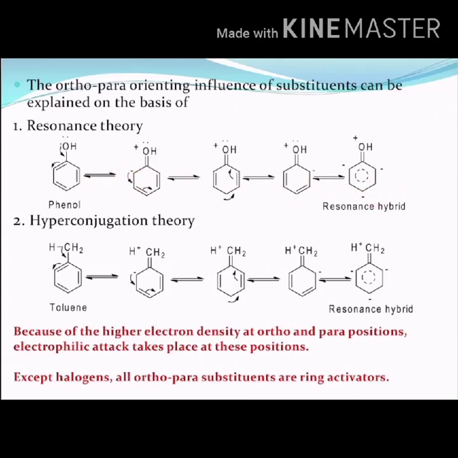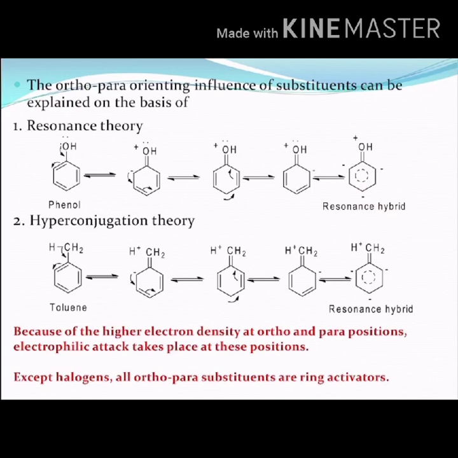In the resonance structures, the ortho and para positions have greater electron density than the meta position. Therefore, the resonance hybrid has negative charges in the ortho and para positions with electron delocalization. The electrophile will naturally attack these electron rich centers and form a substitution product.